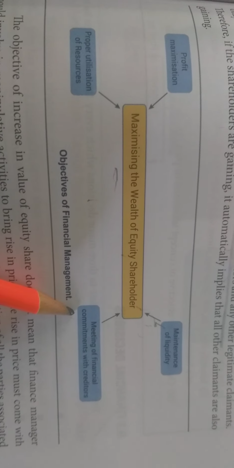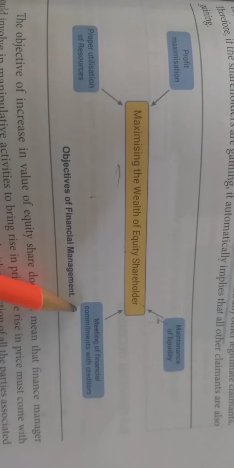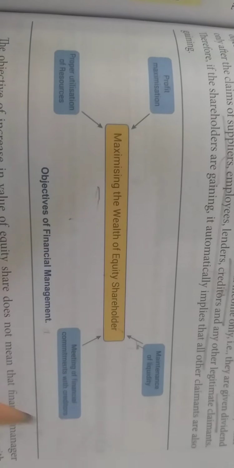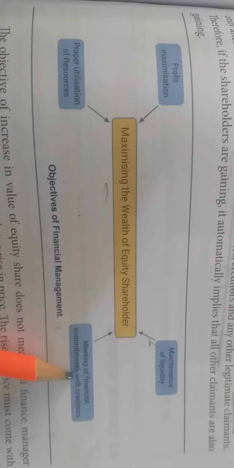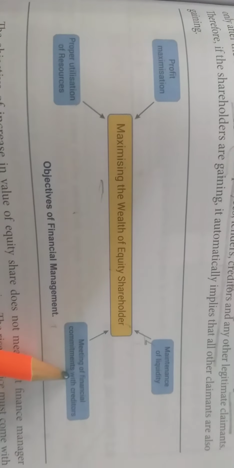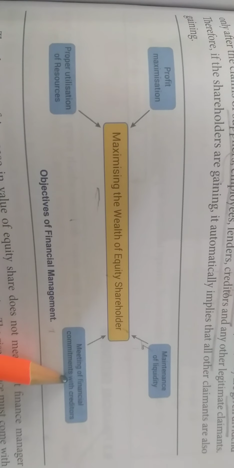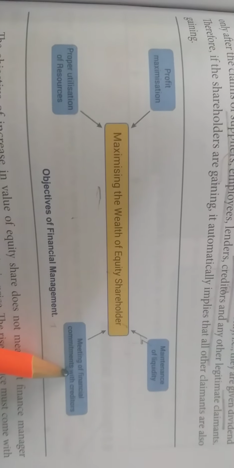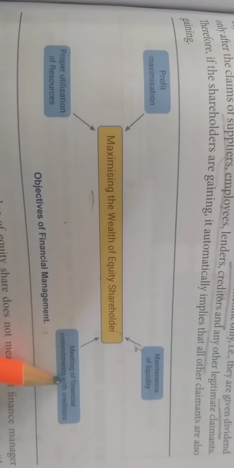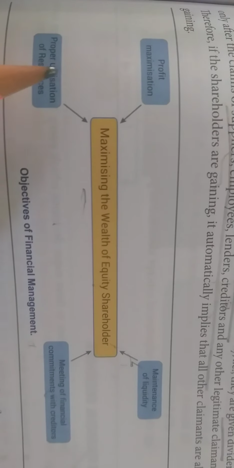Now next is meeting the financial commitments with creditors. Creditors are the parties who are giving goods on credit to us, and whatever commitment we have made with them, we have to fulfill those commitments. Otherwise, we won't be able to get goods on credit in future. This is another financial objective of management, to fulfill all the commitments made with the suppliers.